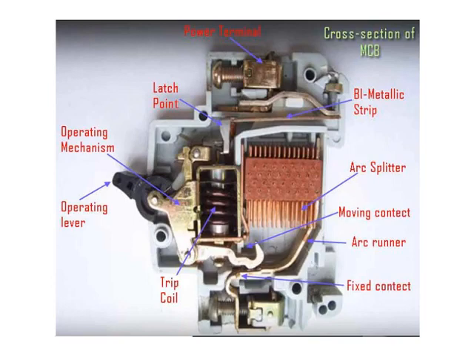There are arc splitters. Arc splitters are to extinguish the arc, because when the moving contact moves away from the fixed contact, there is an arc between these contacts. So to extinguish this arc, the arc chutes or arc splitters are required. Arc splitters basically increase the length of the arc, means it lengthens the arc, due to which the resistance of the arc increases and finally it will get extinguished.